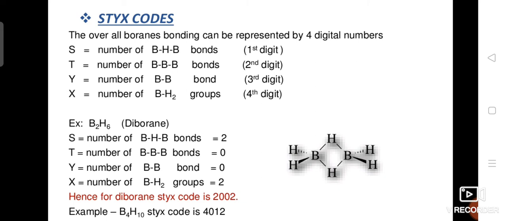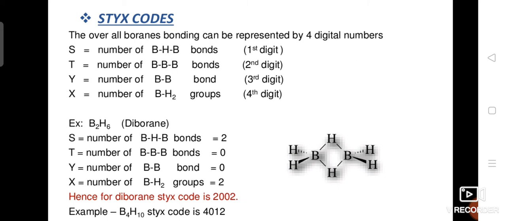See, in diborane, we have 2 BHB banana bonds, so S is 2, and there are no BBB or BB bonds, so T and Y are 0, and the number of BH2 units X is 2, and hence for diborane the Stokes code is 2002.